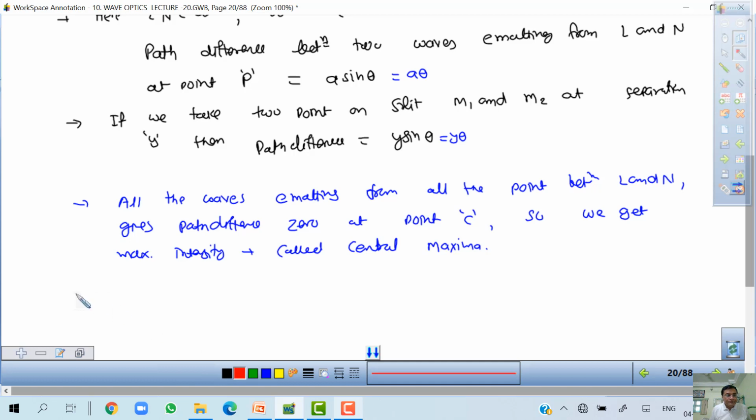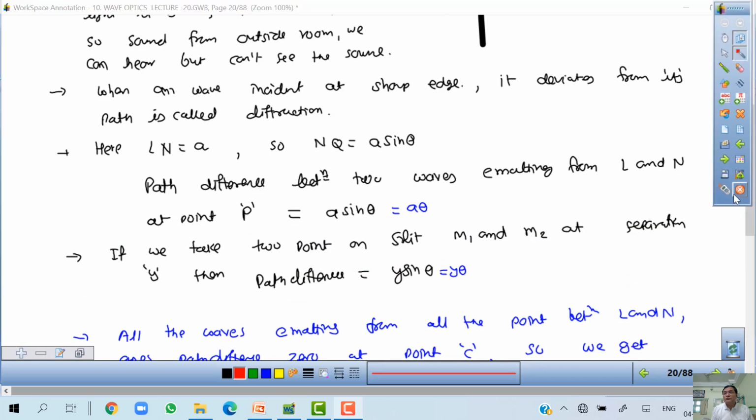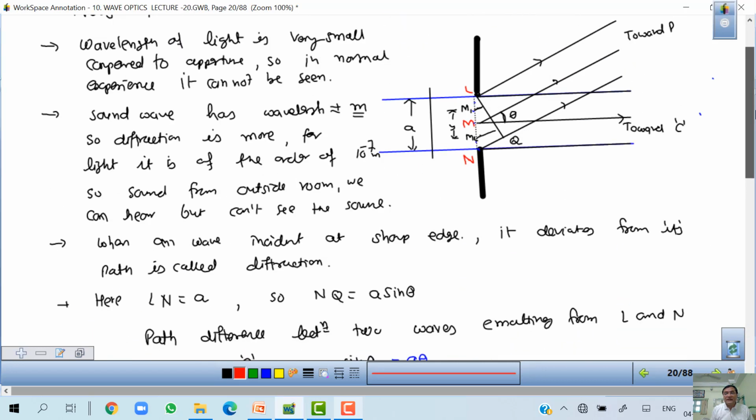Now if A theta is equal to n plus half lambda, where n is equal to plus or minus 1, plus or minus 2 and so on, then theta is equal to n plus half lambda upon A. I select the point P such that theta is like that.